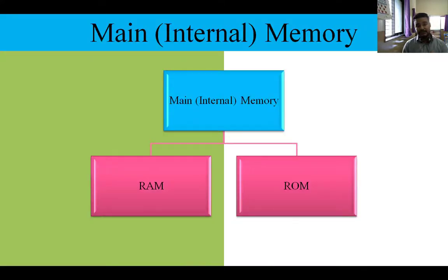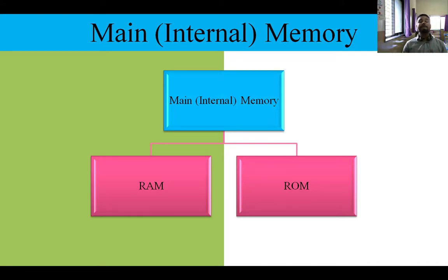Now, the next one is main memory, which is also known as internal memory. First we saw CPU or processor, which when it becomes smaller is called a microprocessor. The next component is main memory, or internal memory. Main memory is directly connected to your processor, and the access speed of this memory is very high. High speed access means the processor can access it anytime.